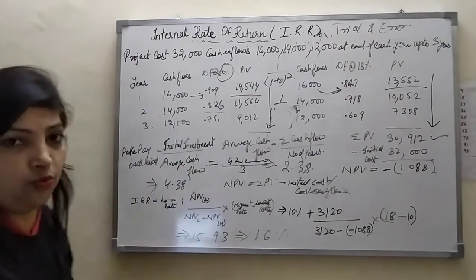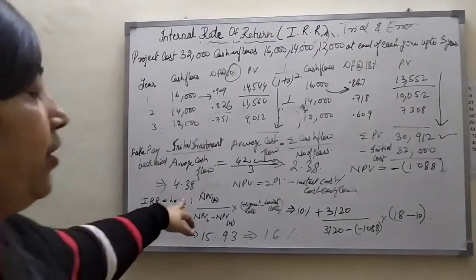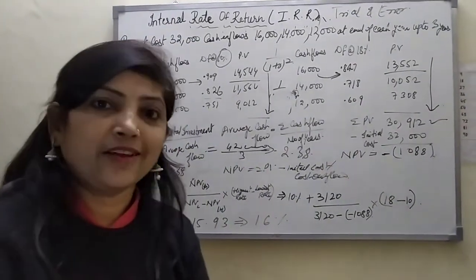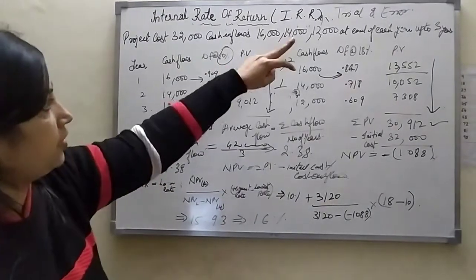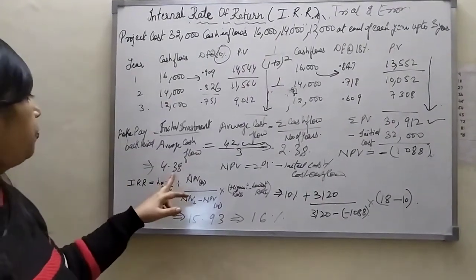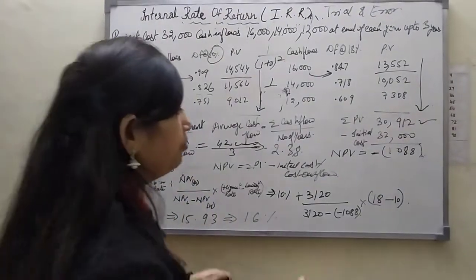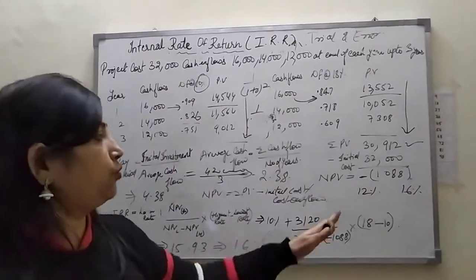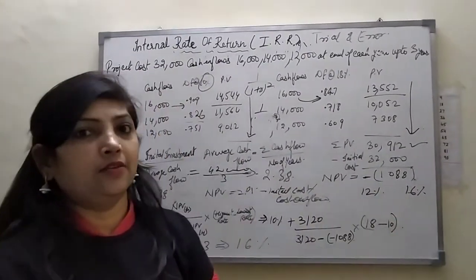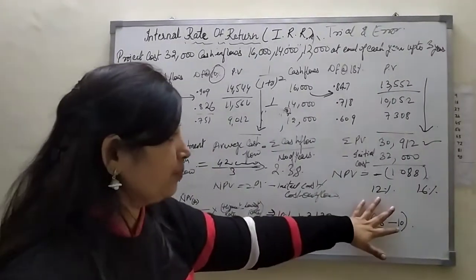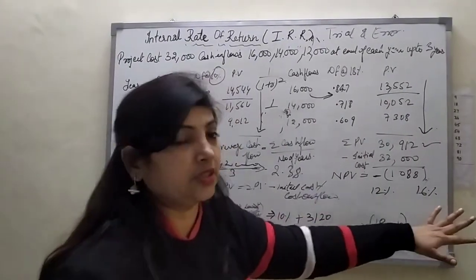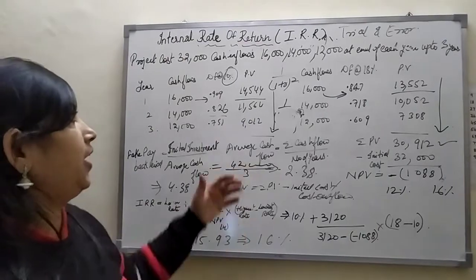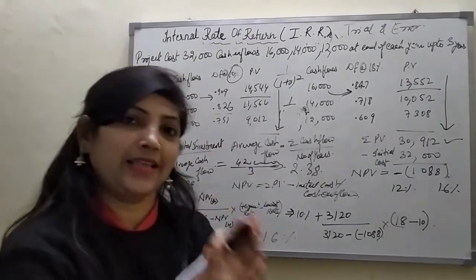Okay, if we are getting 4.38, what we will do is go to the annuity table and check where, after the 3 years, 4.38 lies. Suppose it lies between 12 to 16%, then our discounting rates of return are 12% and 16%. From that we are going to find out the NPV, as we did the calculation earlier, in the same way.